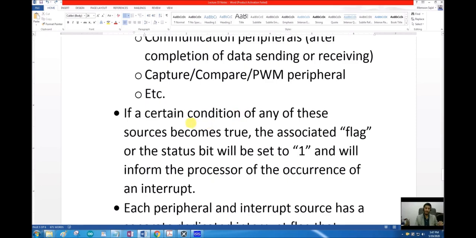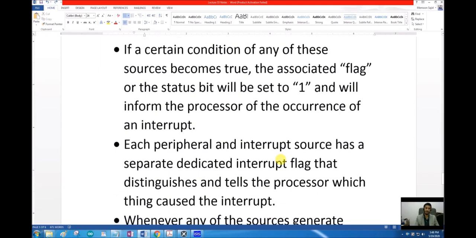If a certain condition of any of these sources becomes true, the associated flag or status bit will be set to 1, and that will inform the microprocessor that an interrupt has occurred, and the processor should go to the interrupt service routine.